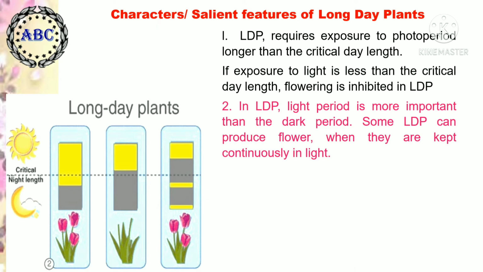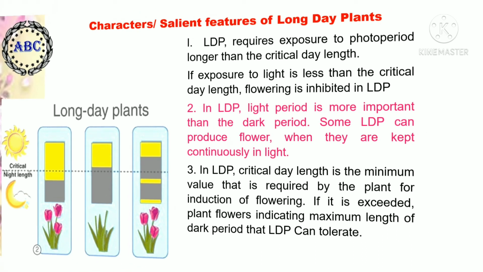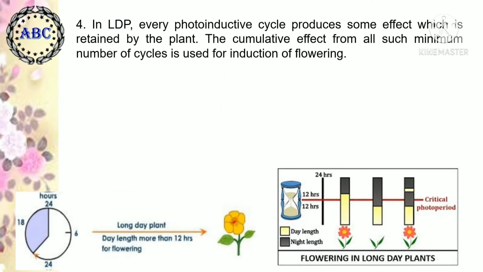Some long day plants can produce flowers even if they are kept in continuous light also. In long day plants, the critical day length is the minimum value that is required by the plant for induction of flowering. If it is exceeded, the plant flowers, indicating the maximum length of dark period that long day plants can tolerate.